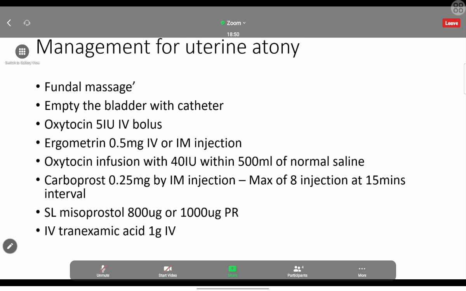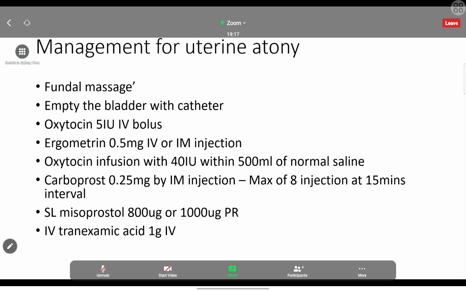If still bleeding, the next step is ergometrine, 0.5 milligram IV or IM injection. Either we can give, whatever is available. Usually the IV cannula is there, so we can give it IV. We have to know, you would have studied, ergometrine is contraindicated in patients with heart disease and hypertension. So in those patients, we can't use ergometrine.